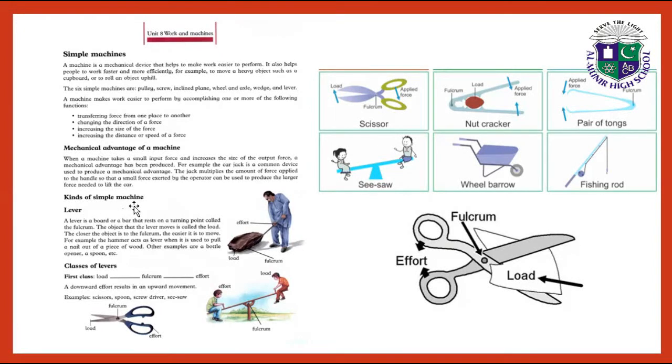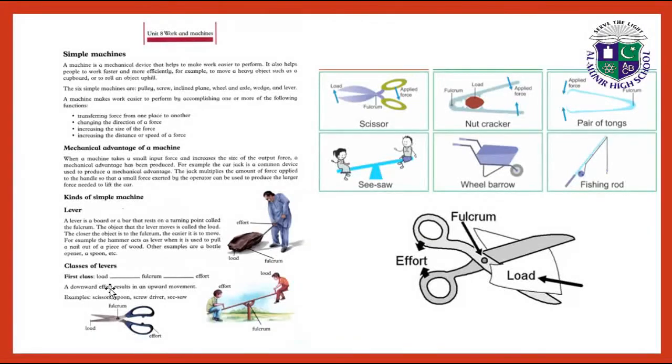Kinds of simple machines. Lever. A lever is a board or a bar that rests on a turning point called the fulcrum. The object that the lever moves is called the load. The closer the object is to the fulcrum, the easier it is to move. For example, the hammer acts as a lever when it is used to pull a nail out of a piece of wood. Other examples are a bottle opener and a spoon.